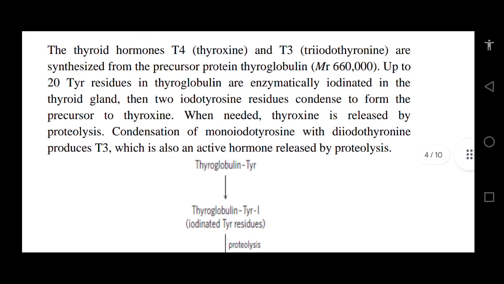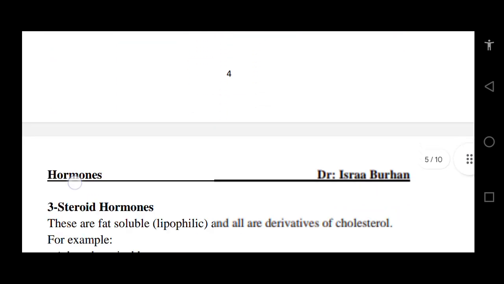The thyroid hormones T4, thyroxine, and T3, triiodothyronine, are synthesized from the precursor protein thyroglobulin, Mr 660,000, which has up to 20 Tyr residues that are enzymatically iodinated in the thyroid gland. Two iodothyronine residues condense to form the precursor to thyroxine. When needed, thyroxine is released by proteolysis. Condensation of monoiodotyrosine with diiodotyrosine produces T3, which is also an active hormone released by proteolysis.